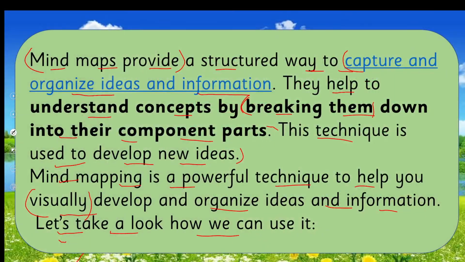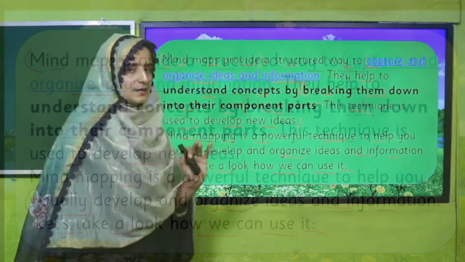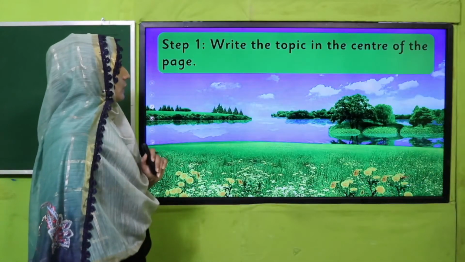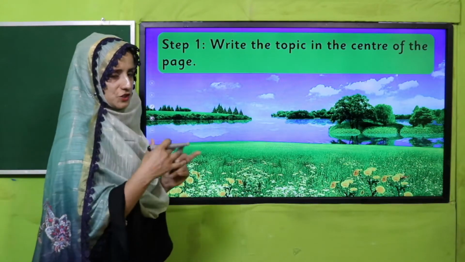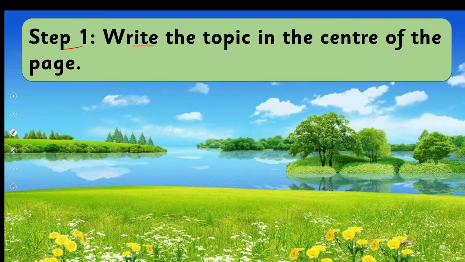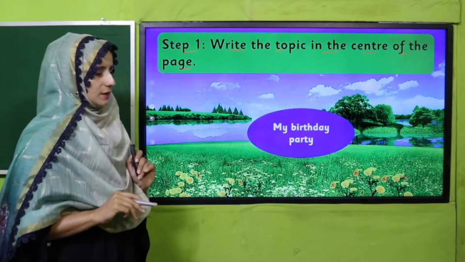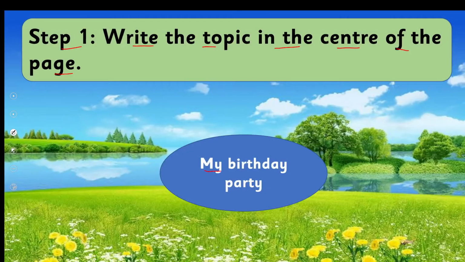Let's take a look at how we can use it. Okay, let's see how we can use a mind map. See there, step 1, I have divided different steps. In step 1, write the topic in the center of the page. First of all, what will we do? Suppose we are going to discuss my birthday party. This is the topic we are going to discuss according to the mind map.